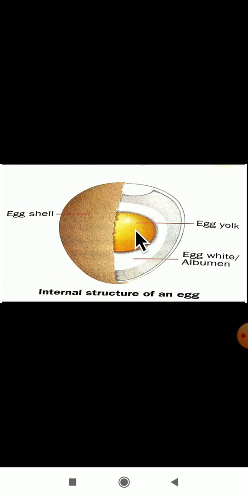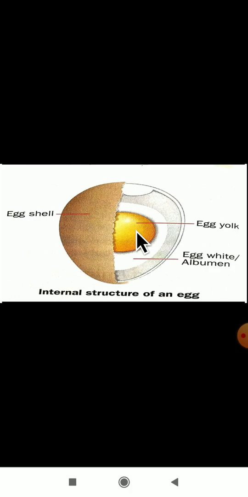Next one we have a yellow substance. That yellow color you can see, that yellow round part, we are calling it the egg yolk, and this yolk is rich in fat, vitamins and minerals. This is also very important. Egg yolk is rich in what? Egg yolk is rich in fat, vitamins and minerals. The yolk contains a bright white spot, and that develops into a baby, which we call a chick.